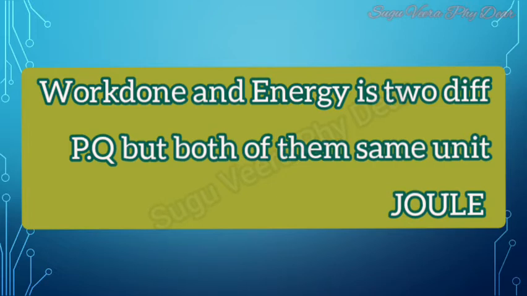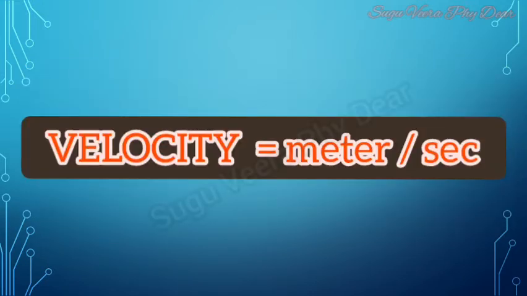Similarly, many physical quantities have units in terms of a combination of existing units. For example, velocity is a physical quantity, and the unit used for it is meter per second. Meter, m, is already a unit for length and second is for time. The unit for velocity is derived from existing units.